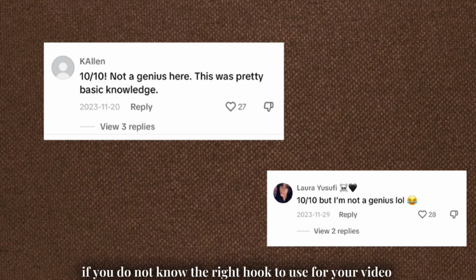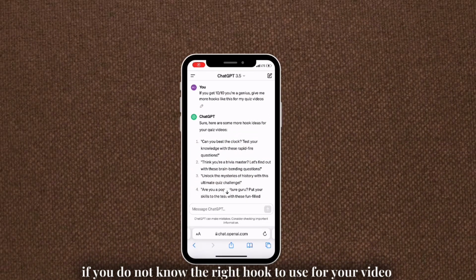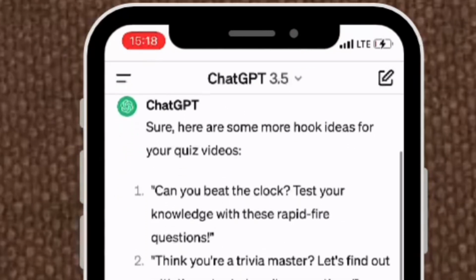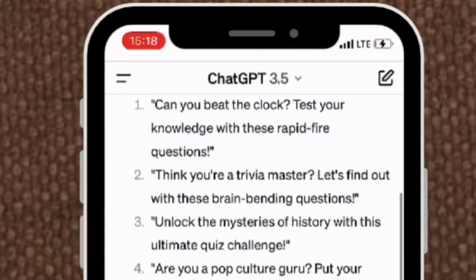Now, if you do not know the right hook to use for your video, type this hook into ChatGPT and ask it for other hooks you can use for your own video. You get multiple options. Now to voiceover.